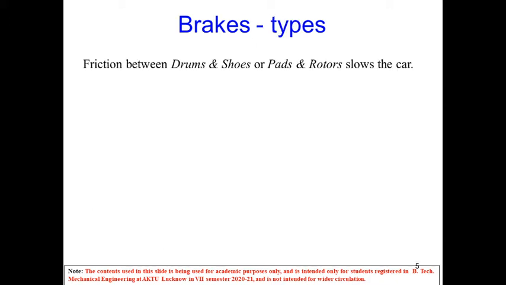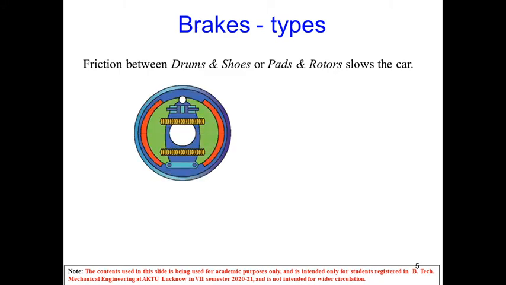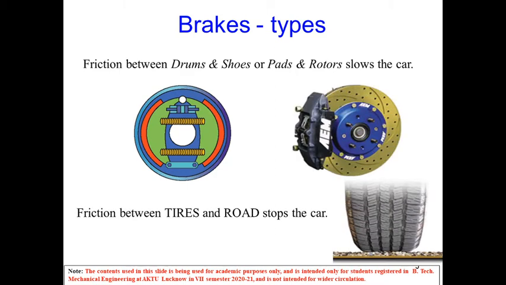Now we'll discuss the types of brakes. The general types are disc brakes and drum brakes, as we know. But based on several requirements, brakes may be classified. On the basis of purpose, we may classify the brakes as parking brake, primary brake, service brake, or secondary brake.